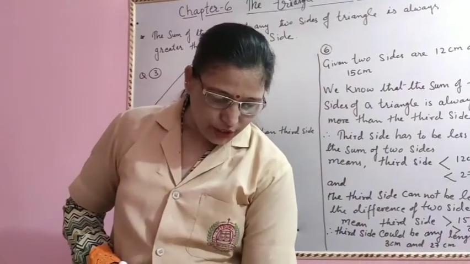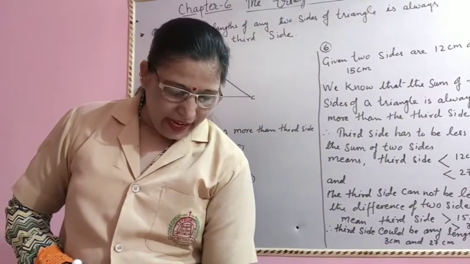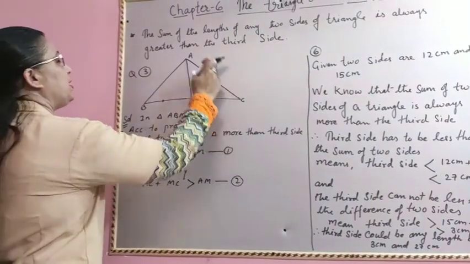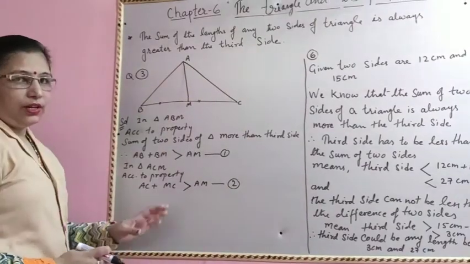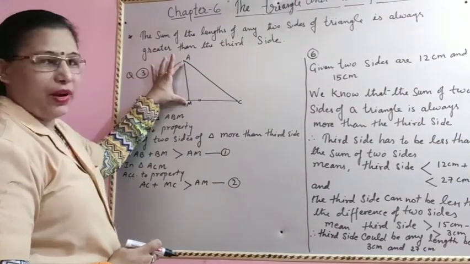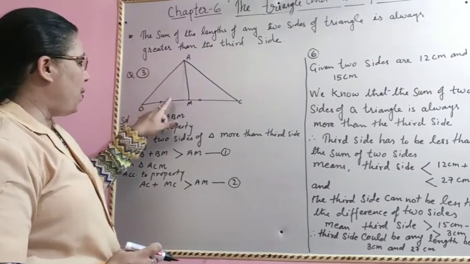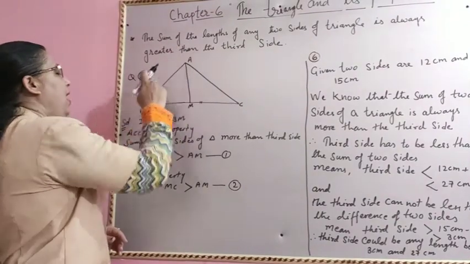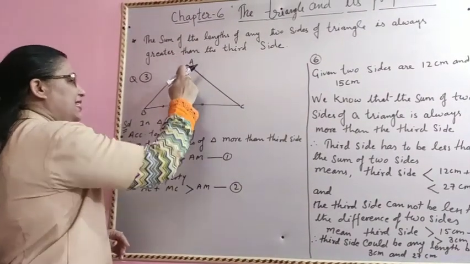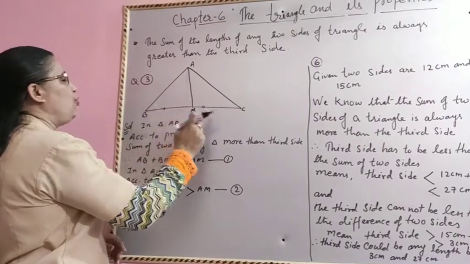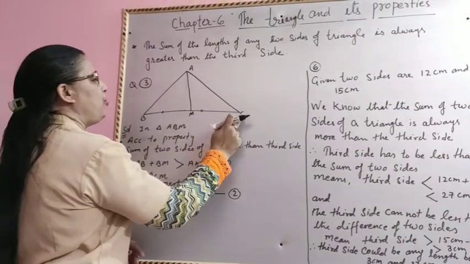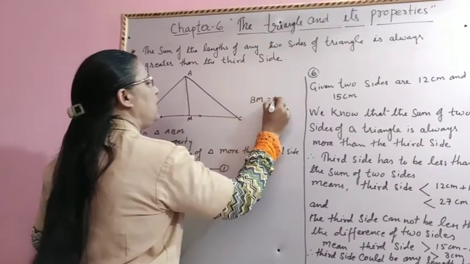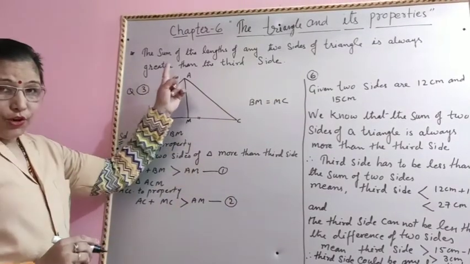Now see our third question. In this question it is given that AM is a median of a triangle ABC. In this triangle ABC, AM is a median. Children, you know that a median is a line segment which divides the opposite side of the vertex equally into two parts. So if the vertex is A and the opposite side is BC, this AM will divide BC into two equal parts. It means from B to M and M to C, both the parts are equal. So we can say BM is equal to MC, because of this median.